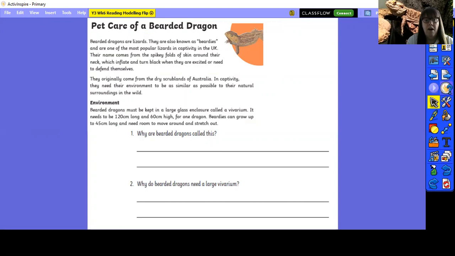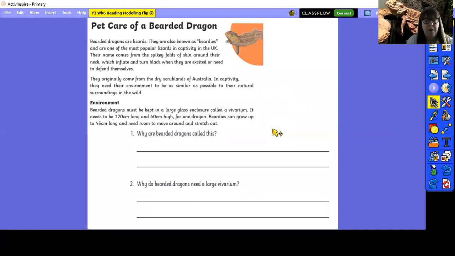It says, why are bearded dragons called this? That's my first question. I'm going to read the question. Why are bearded dragons called this? I'll give you a couple of moments to read through these paragraphs. Okay, pause if you need to carry on reading it. If not, then we will move on. And we're going to find out the answer to this question.